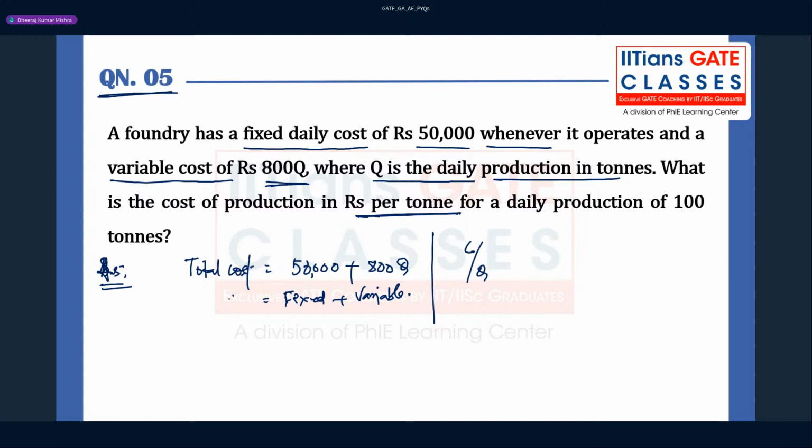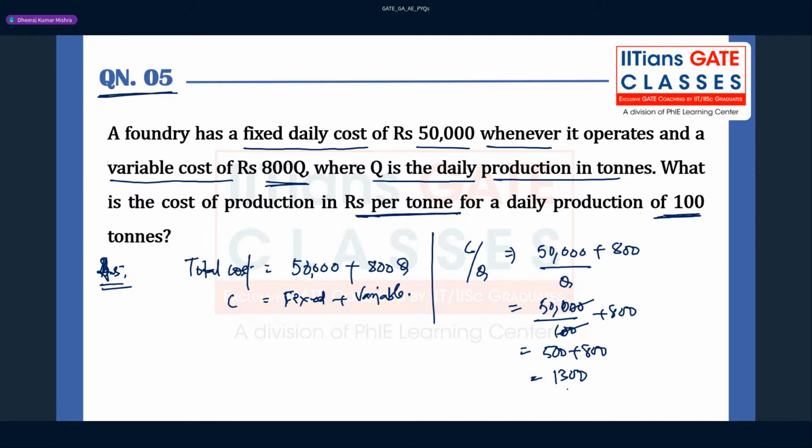So C by Q, this is nothing but C, right? So what you can do here is divide this C by Q, right? So 50,000 plus 800, and this will be divided by Q. Now here they have given some Q also, 100 ton they have given. So you can just put here 50,000 by 100 plus 800. If you cancel the zeros here, 500 plus 800 will give you 1300. You can say rupee per ton. So the answer for this question will be 1300.